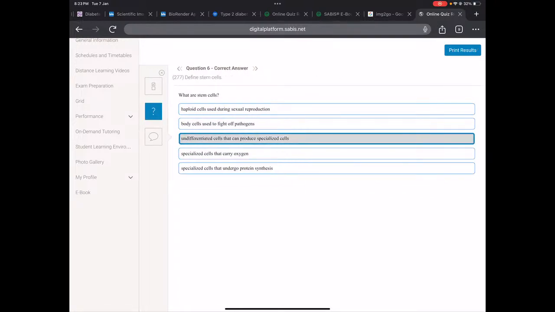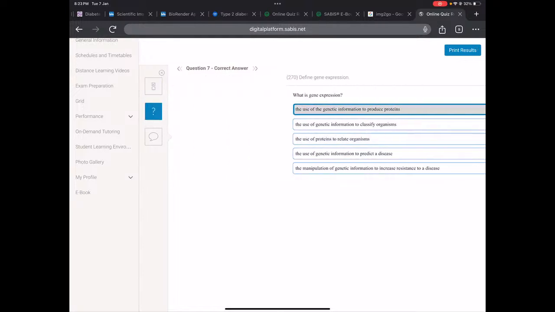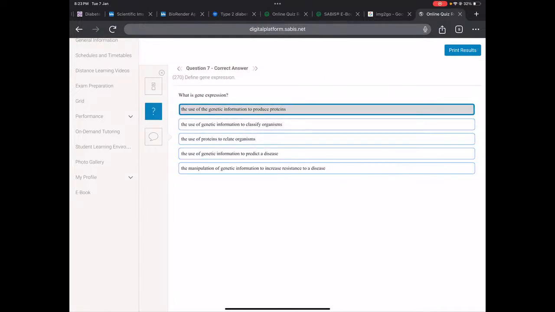What are stem cells? We already said undifferentiated cells that can produce specialized cells, and all the other options are wrong. What is gene expression? It's the use of genetic information to produce proteins. Okay? And remember we said all our cells contain the same set of genes. However, the way they are expressed is going to be different depending on their function, their location, okay? But they all contain the same set of genes.